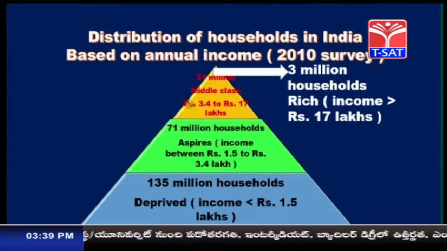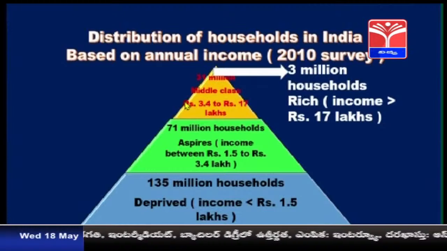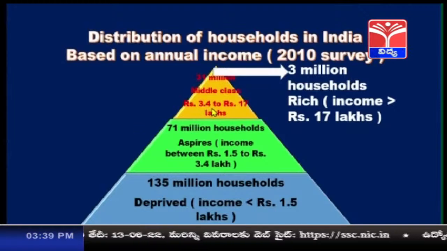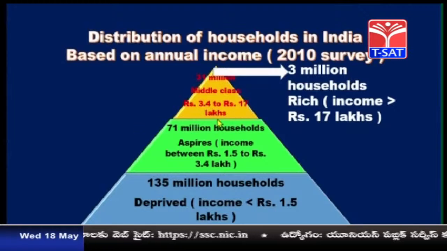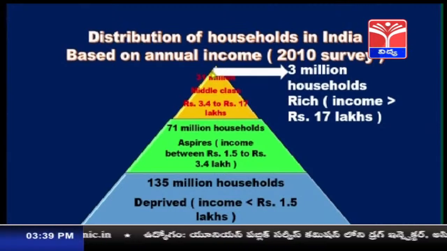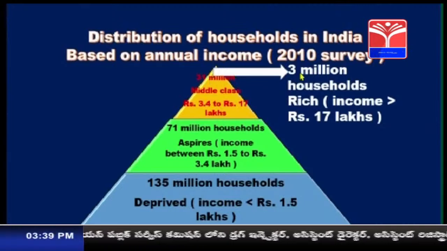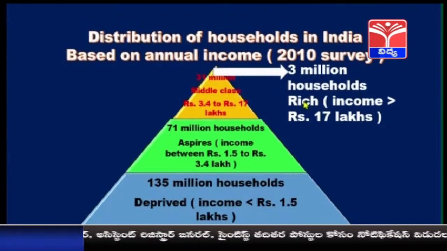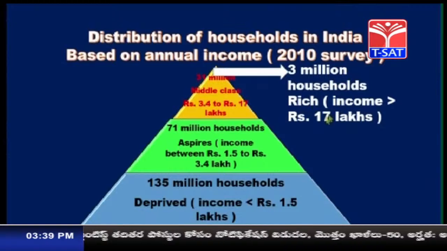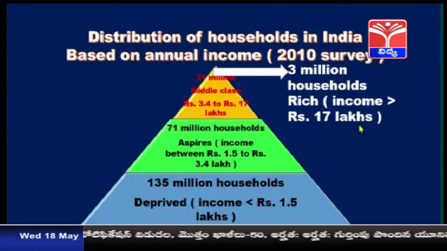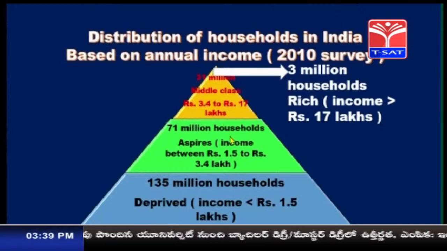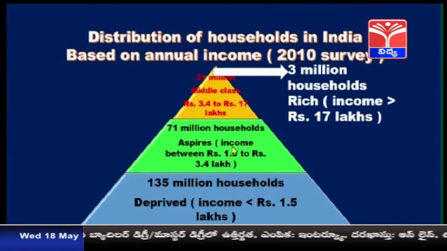Then 31 million households, these come under middle class. Middle class income is between 3.4 lakhs to 17 lakhs annually. And at the top, at the apex level, there are 3 million households and they are called as rich people. So these people earn rupees 17 lakhs annually. So this shows the unequal distribution of income in our country.